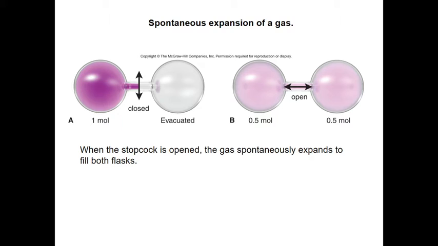This is an example of a spontaneous process. This is the spontaneous expansion of a gas from a closed end to an open end. When we open this end, what happens? The gas moves from this end to the empty end and is equally distributed in both the vessels. So this is the spontaneous expansion of a gas from one end to another end.